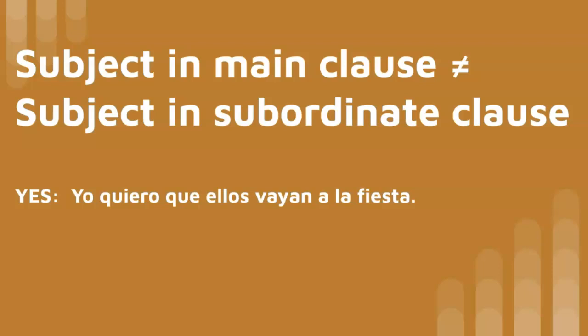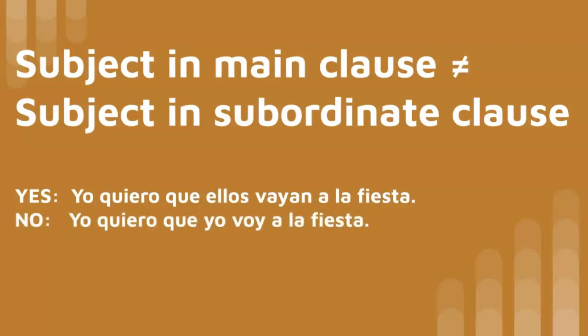So that sentence is grammatically correct. What would not be grammatically correct is if I'm expressing that just simply I want to go to the party. You wouldn't say yo quiero que yo voy or que yo vaya, either way, a la fiesta. Instead, you would simply use the infinitive, yo quiero ir a la fiesta.